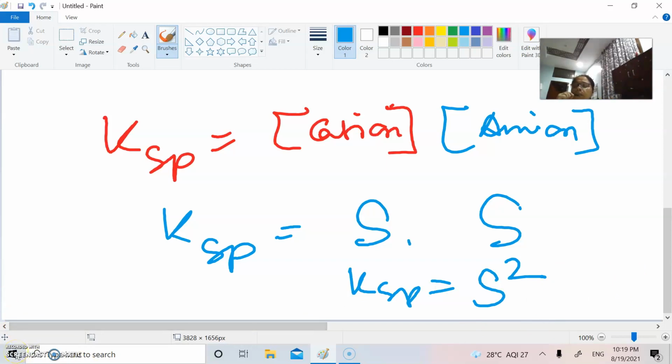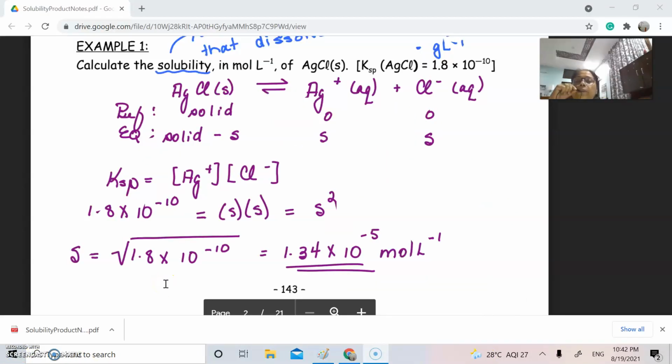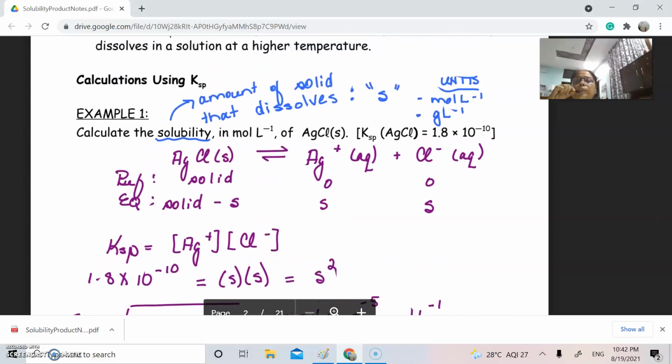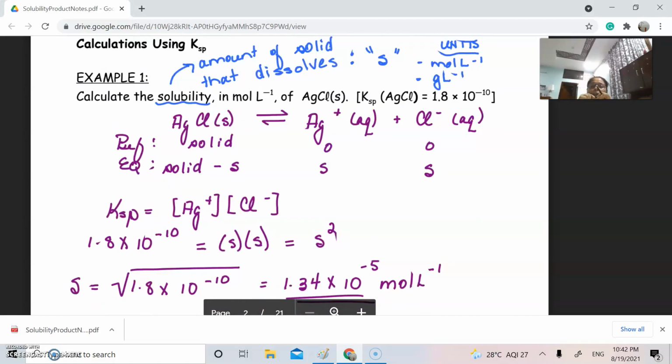So many problems are done on this, as we say that solubility product Ksp is nothing but the product of the cation as well as the anion that goes into the solution. There are numerical, mathematical problems utilizing this particular principle. Let us study one by one. The first example is: calculate the solubility, or the amount of solid that actually dissolves. We can say in this way, calculate the solubility. What is solubility? The amount of a particular solid that dissolves or goes into the solution in mole per liter.